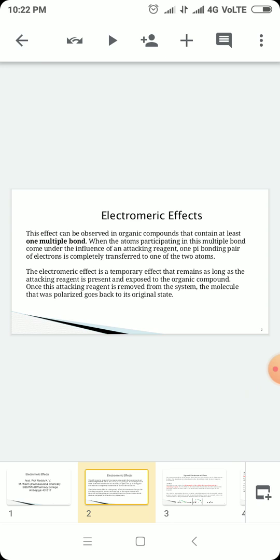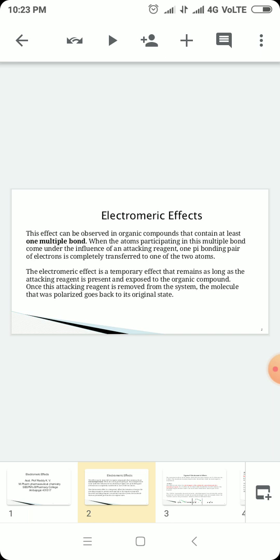Okay. Next, when an atom participating in this multiple bond comes under the influence of an attacking reagent, one pi bond pair of electrons is completely transferred to one of the two atoms. Next, the electromeric effect is a temporary effect that lasts as long as the attacking reagent is present and exposed to the organic compound. Once this attacking reagent is removed from the system, the molecule that was polarized goes back to its original state.